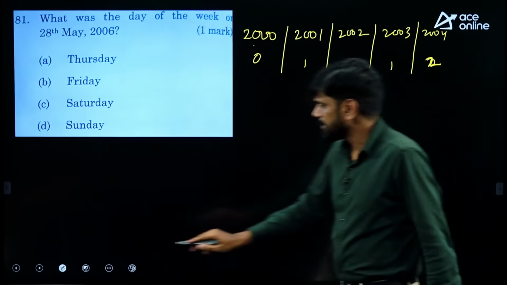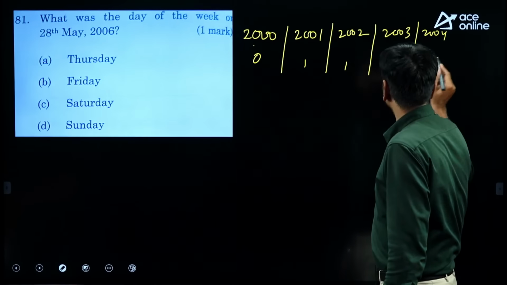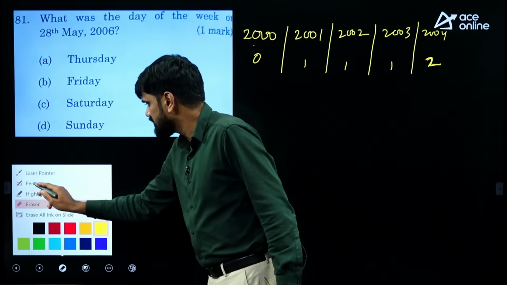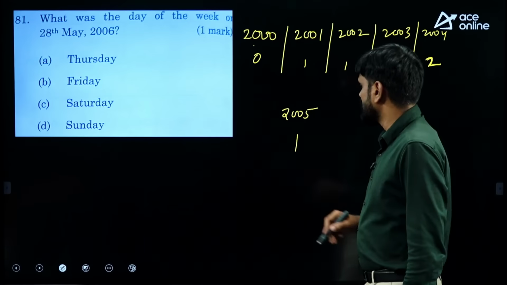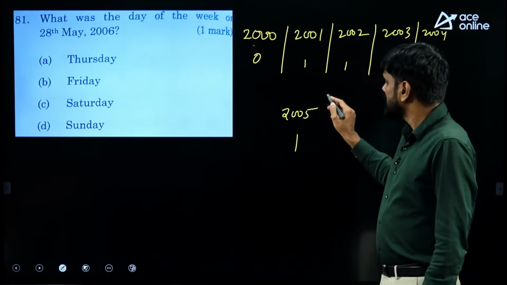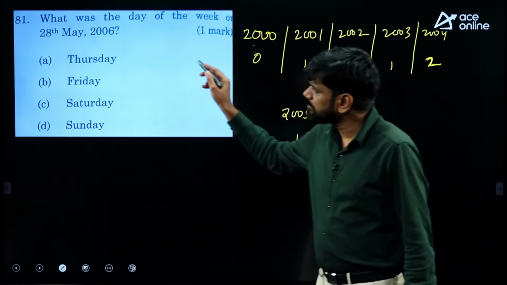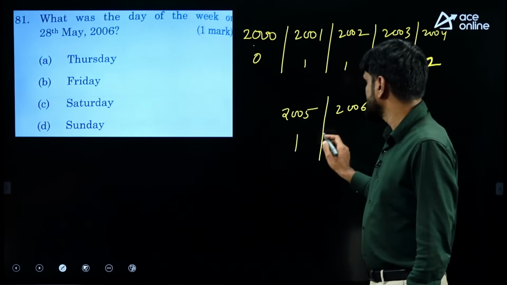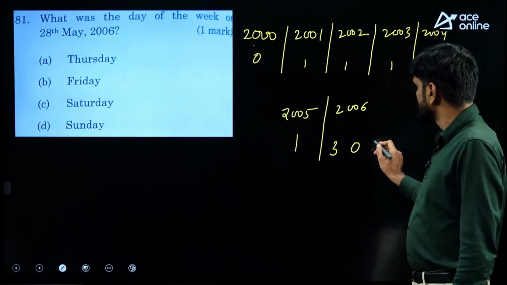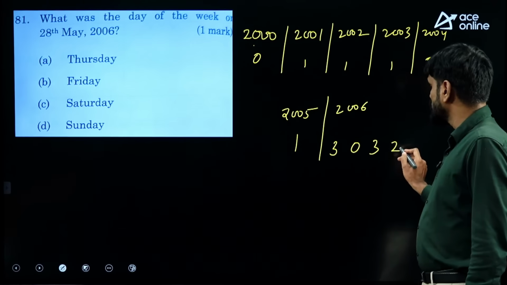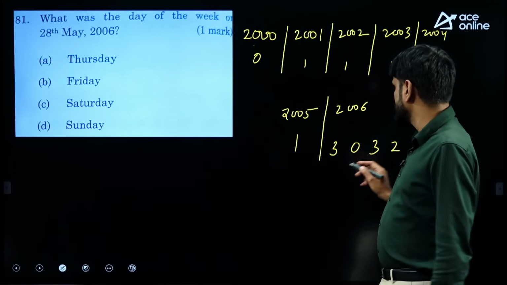Followed by, we need to go to 2006. Let us look at the year 2005. 2005 is a normal year, so it will have 1 odd day. Now I am entering the year 2006, and I have to go up to May 28th. Starting with January, 3 odd days, February 0, March 3, April 2. In May, up to 28th May, the number of odd days is 0.